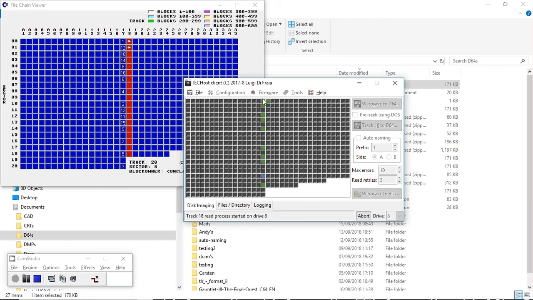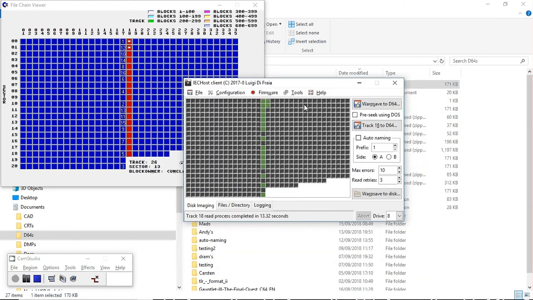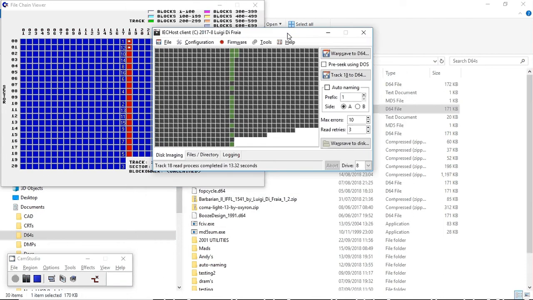Now this track dumping process uses an interleave 3, but if you were using an interleave of 10 it would probably follow the same pattern there. So let's save this one as BAM or something, and as you can see, it's the very same.